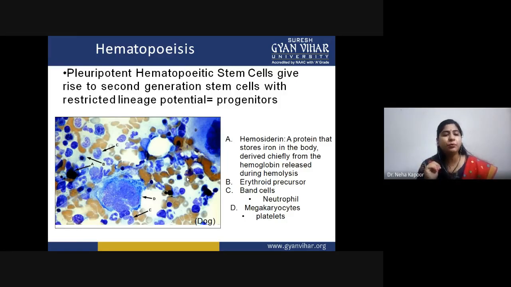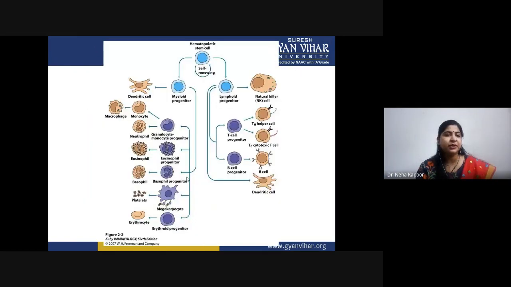Now, what is hematopoiesis? The process of formation of these cells is known as hematopoiesis, and the starting cell is the pluripotent hematopoietic stem cell that gives rise to second generation stem cells with restricted lineage potential. That is why we call them different progenitors. So this is the complete differentiation pathway.